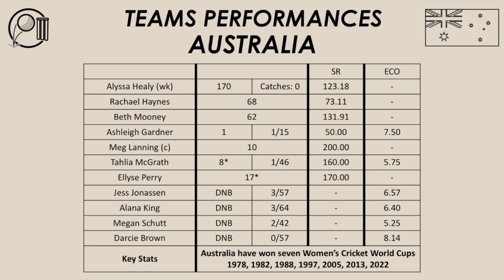She was in a bit of a form slump at the start of the tournament, Alyssa Healy. She was in a bit of a form slump for some time. Her scores in this Women's Cricket World Cup, she got scores of 28, 72, 15, 3, 72, 5, 15, 129 in the semi-final against the West Indies, and then 170 in the final against England. So she was a bit out of form, but towards the end of the tournament, she was able to get back into form, and she saved her best innings for last, and that was in the final against England on the biggest stage to help Australia win their 7th Women's World Cup title.